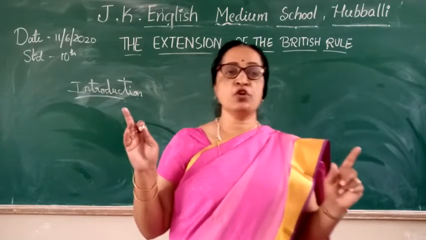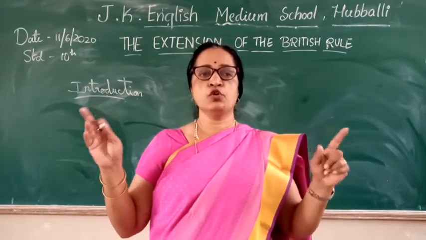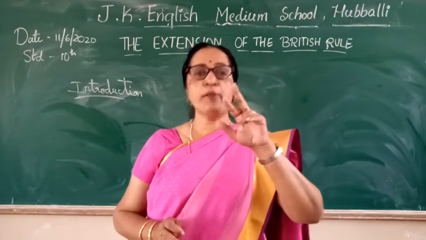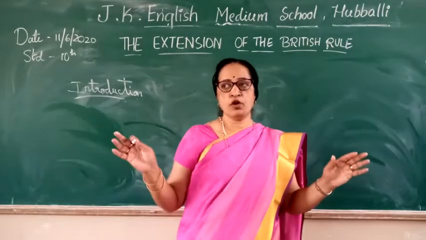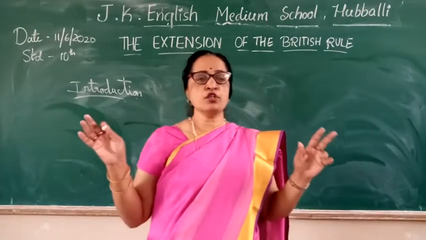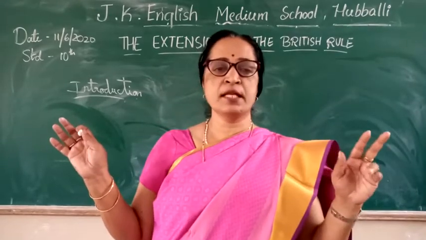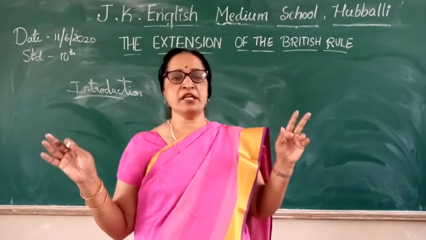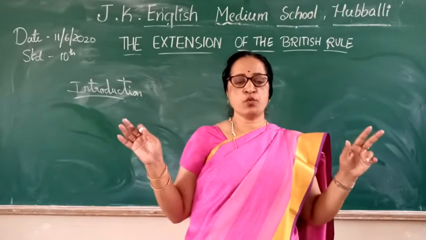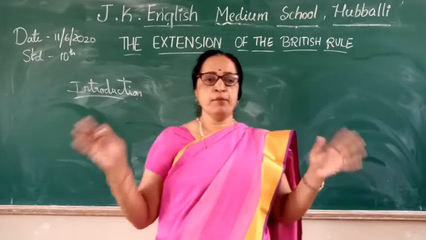So they had control over where? Over Bengal. Through what? Because of the two battles. They took overall control of Bengal because of the two battles. What are those battles? The Battle of Plassey and the Battle of Buxar. So in this way they had control over Bengal.